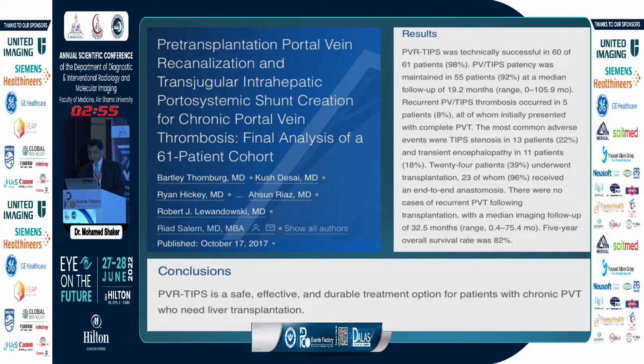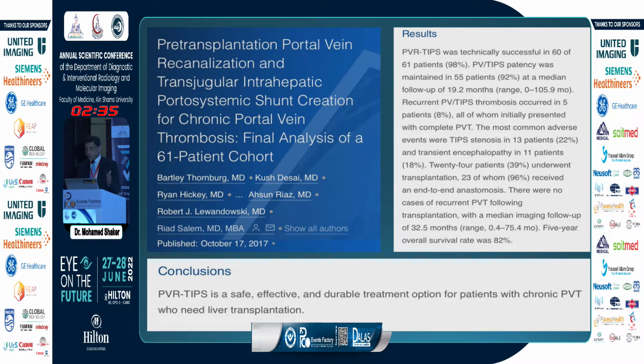And the patency rate of the stent was 80% for 5 years, with no incidence of rethrombosis of the stent after liver transplantation. And he concluded in this paper that portal vein recanalization and TIPS is a safe, effective, and durable treatment option for patients with chronic portal vein thrombosis who need liver transplantation.